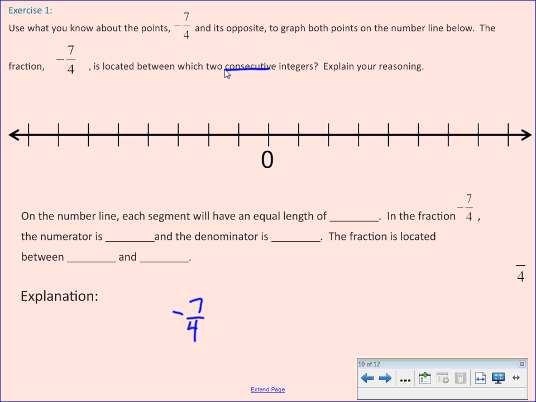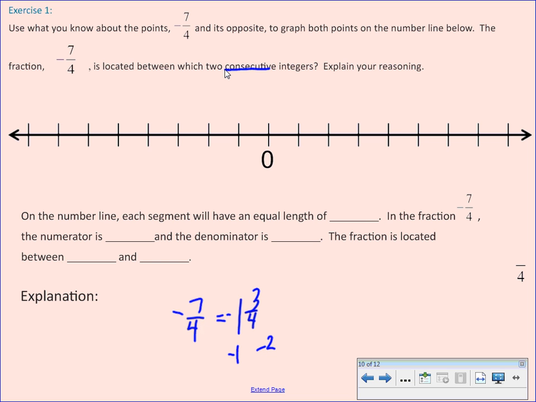That's greater than a whole. In fact, what is that equal to? It's equal to 1 whole and 3/4. So what two numbers would that be between? 1 and 2. Right, well, since we have negatives, it would be between negative 1 and negative 2.